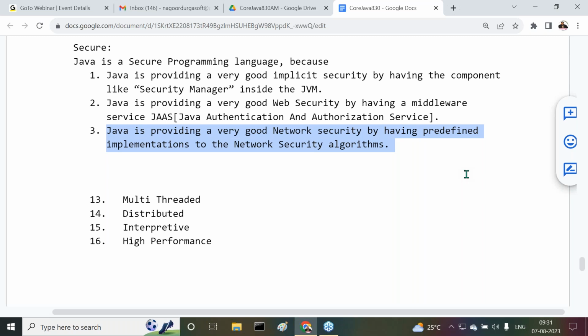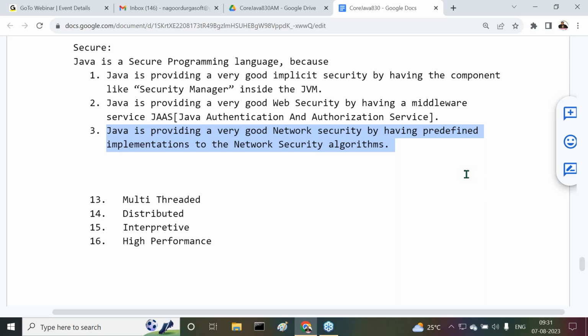Java has provided some predefined implementations for the network security algorithms. By providing these implementations, Java has very good network security. Java has strong network security.